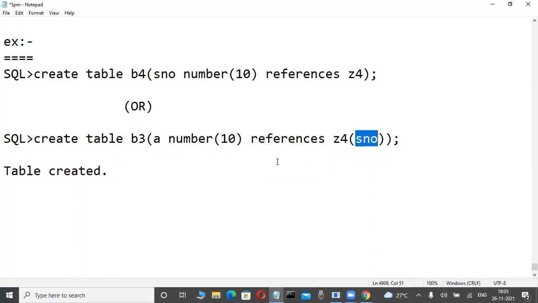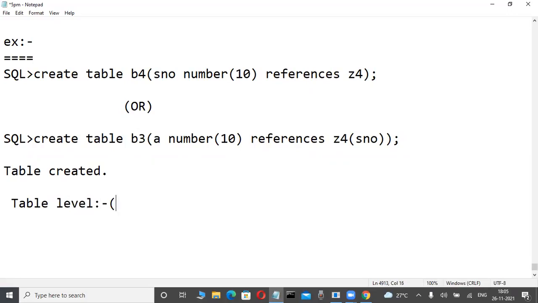Suppose a composite primary key is there, or maybe S number and a common name. In that case, if they want the same composite foreign key, we must use the table level. Then only, the data side, why we are establishing a relation is a big central concept. First, the construction, write it: inside, at table level.